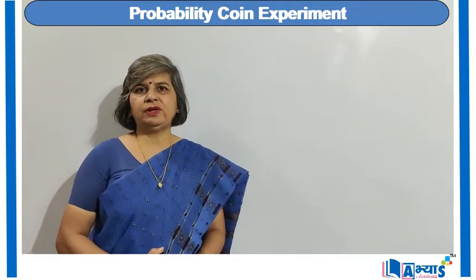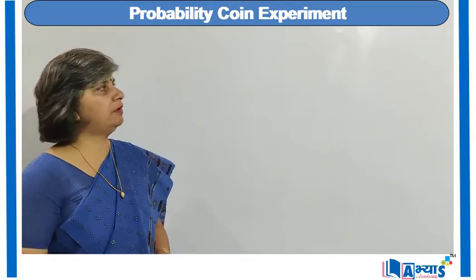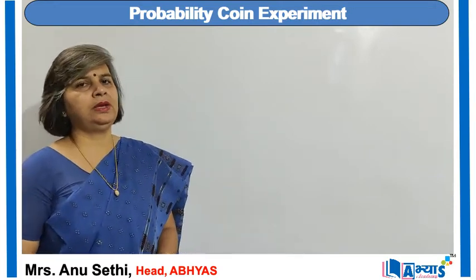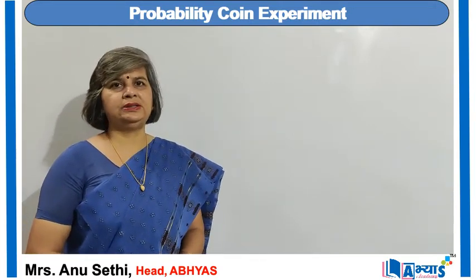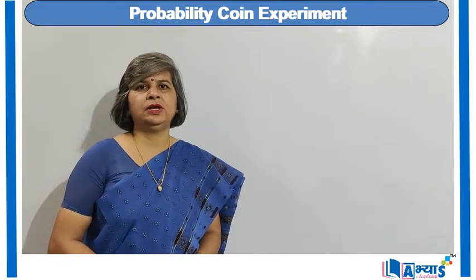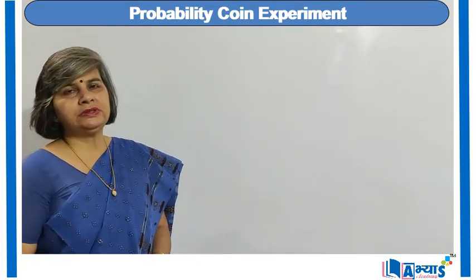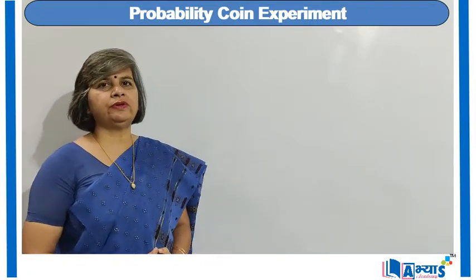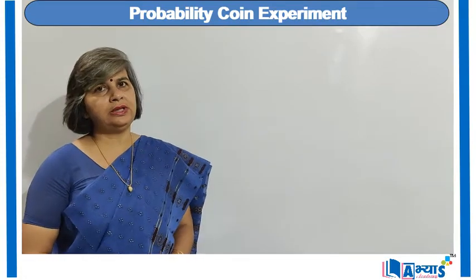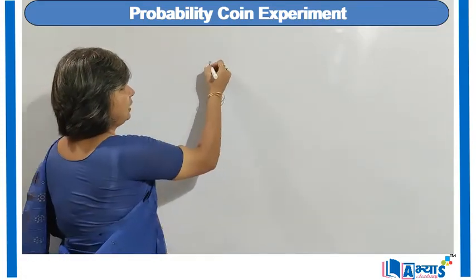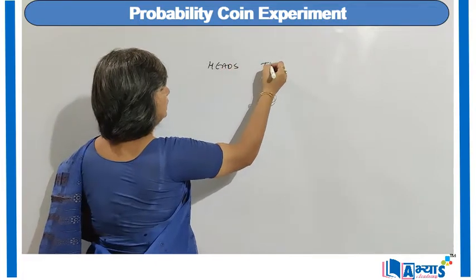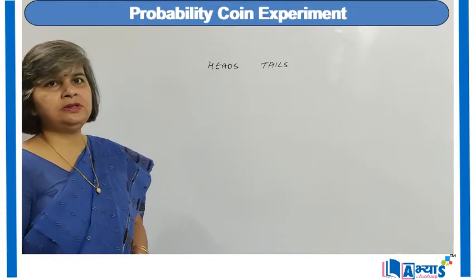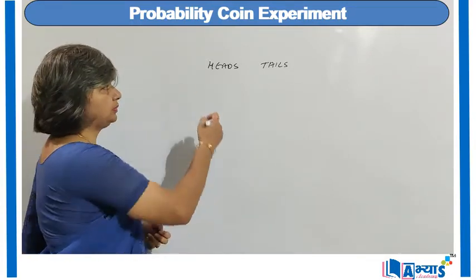On one face of the coin we have engraved, it can be the face of any person, and that side is considered as the heads and the other is considered as the tails. So whenever we toss an unbiased coin, that means a coin which has two faces, one with the heads and the other with the tails, there can be two situations: either we will have heads or we will have tails.